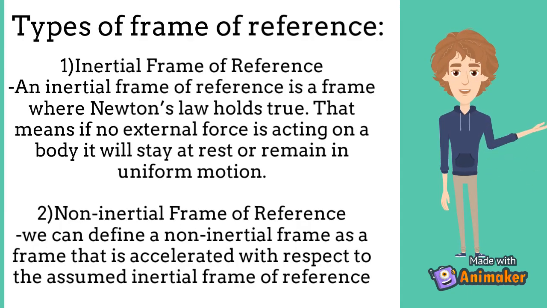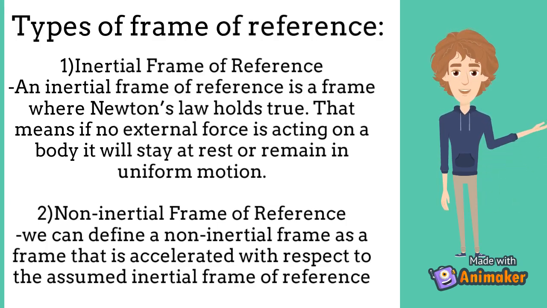There is something else we have to know before we start explaining Newton's first law, which is types of frame of reference. 1. Inertial frame of reference. An inertial frame of reference is a frame where Newton's law holds true. That means if no external force is acting on a body, it will stay at rest or remain in uniform motion.